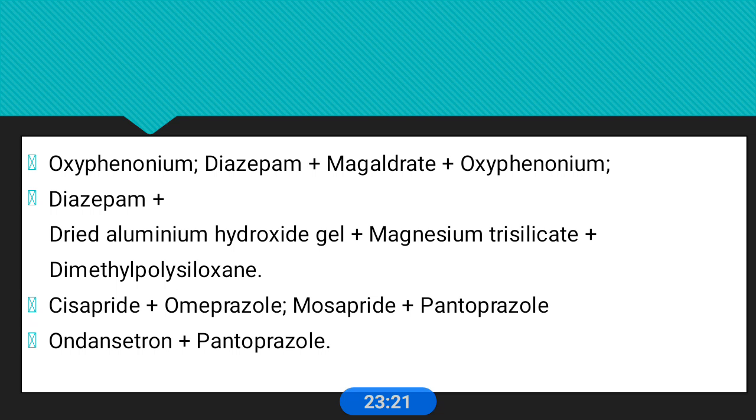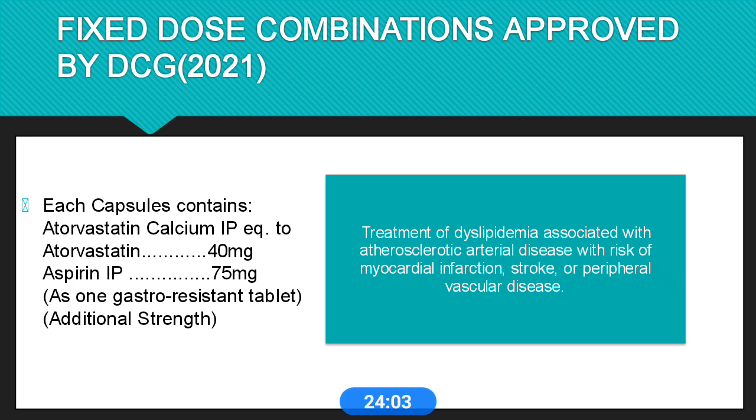Another important combination is cisapride, mosapride. Cisapride monotherapy is also banned in most countries. It shows serious cardiac arrhythmias and QT prolongation, a serious side effect profile. So this single monotherapy is also banned, and this combination is also banned. In patients suffering from GERD, the use of this combination shows no benefit from the addition of the prokinetic drug. When a prokinetic drug is added, there is no increase in efficacy, and the side effect profile also shows. So these drugs are also banned in India.